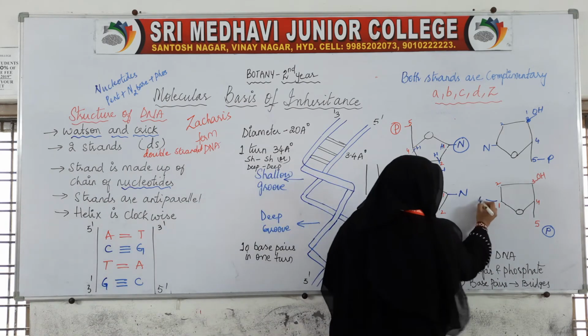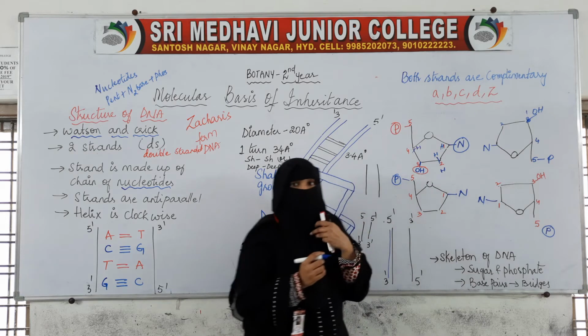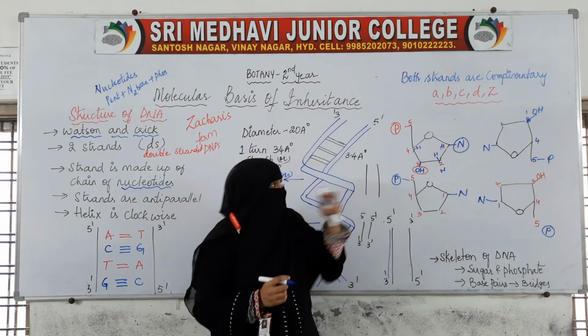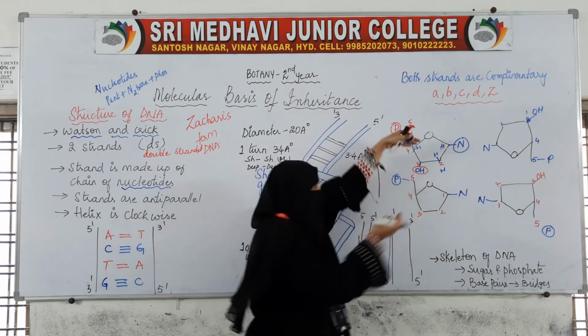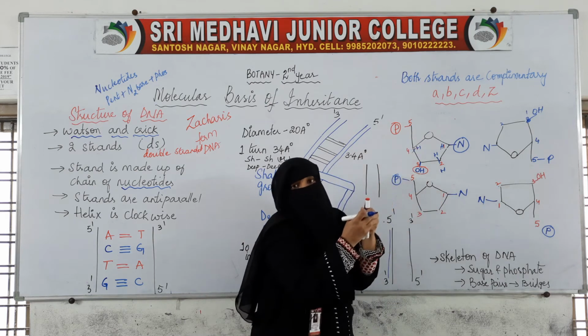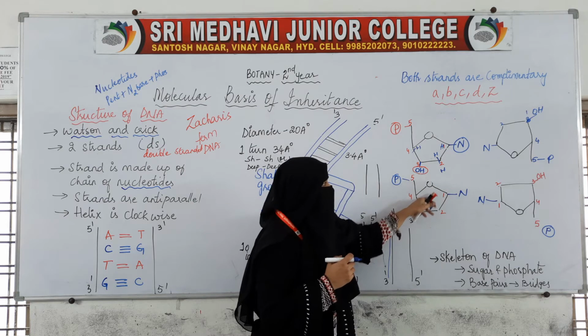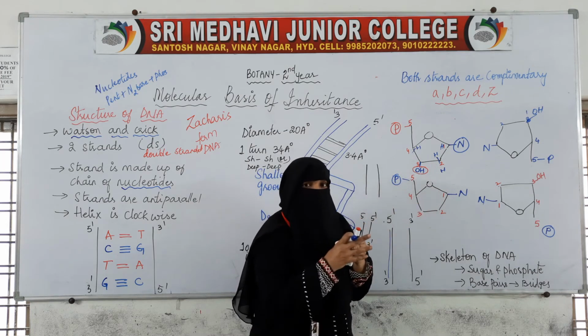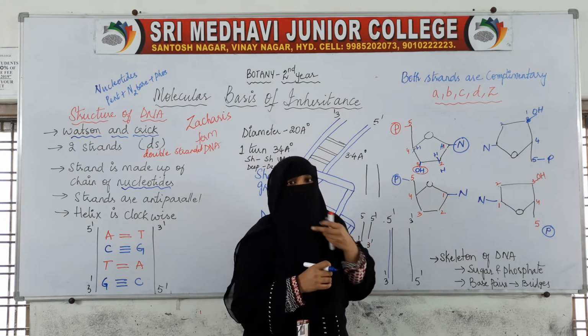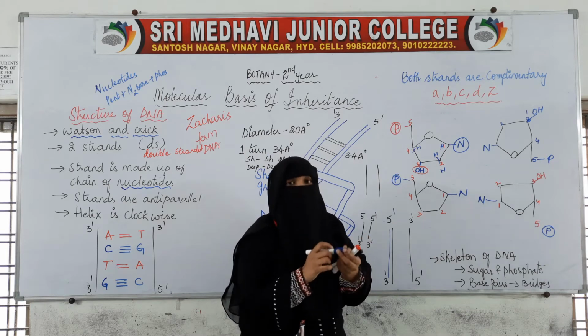Here this is the nitrogenous base. These nucleotides should join together, then only they will make a chain. If they are not joined together, it will not make a chain.